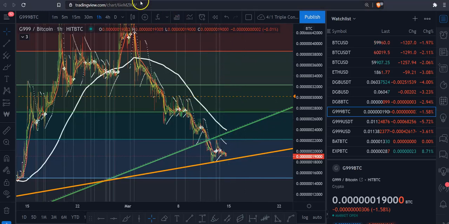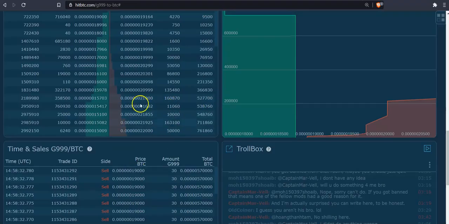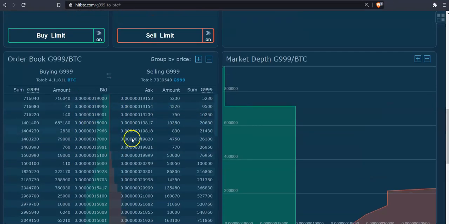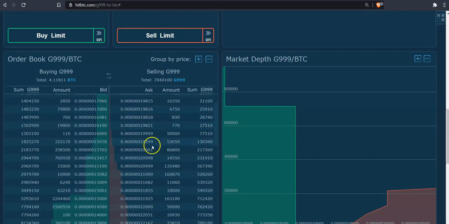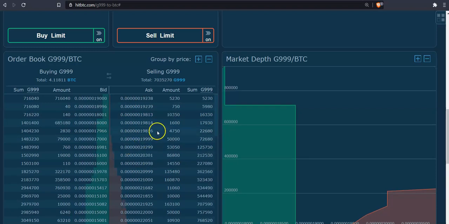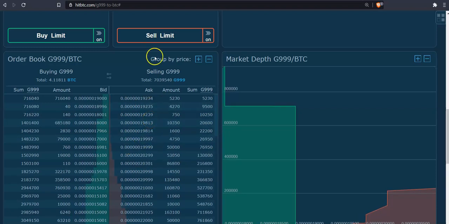In all markets, you've got market makers and you've got market takers. Market makers is what we're looking for. We're looking for people and traders to come in and buy their coins on exchanges, put in orders, and fill the order books up with liquidity. And once that happens, we will see more stable markets and more stability for the traders, and going forward with the price of the G999.